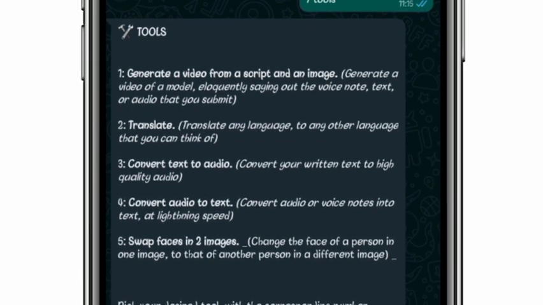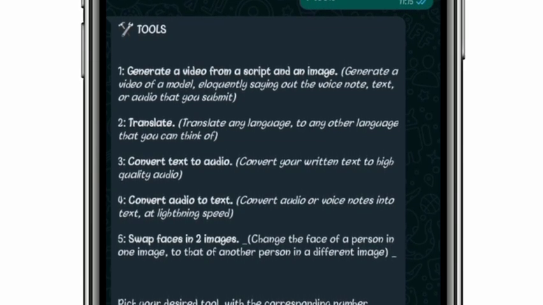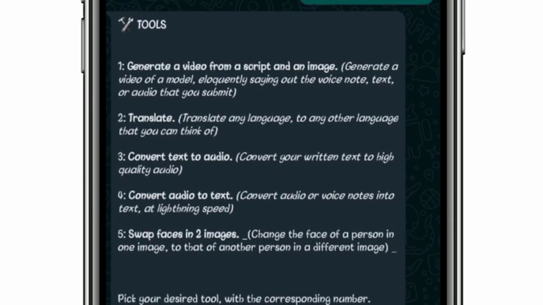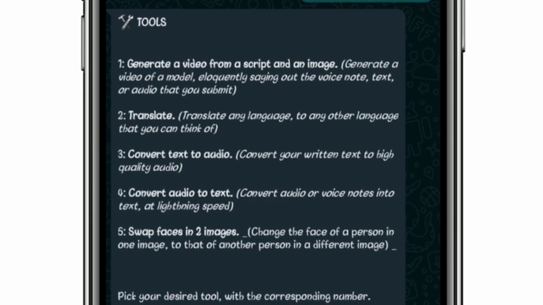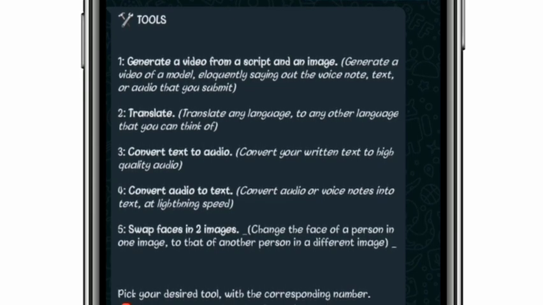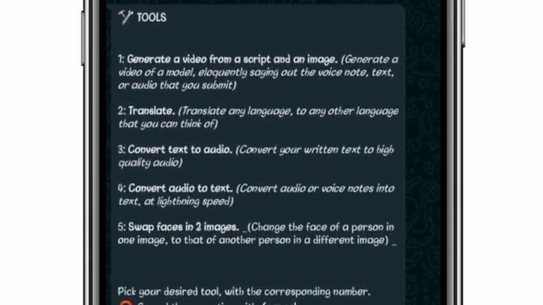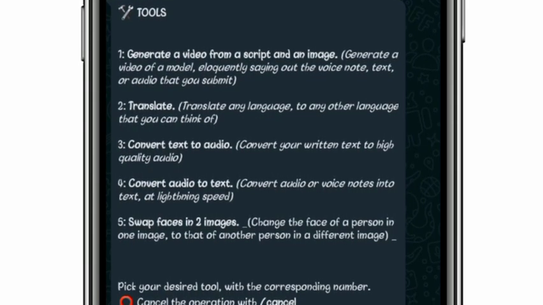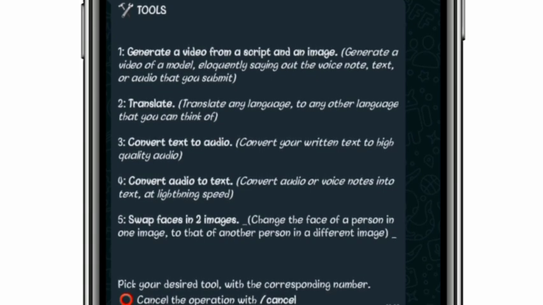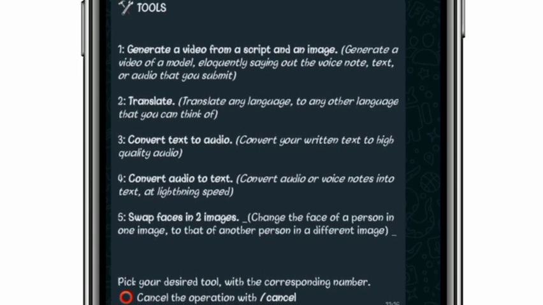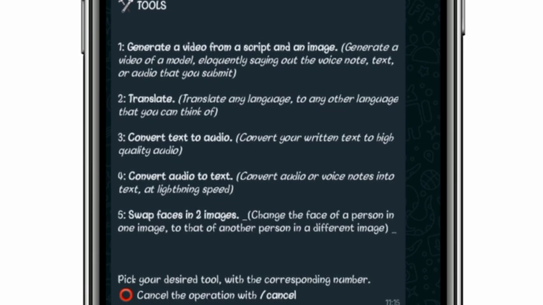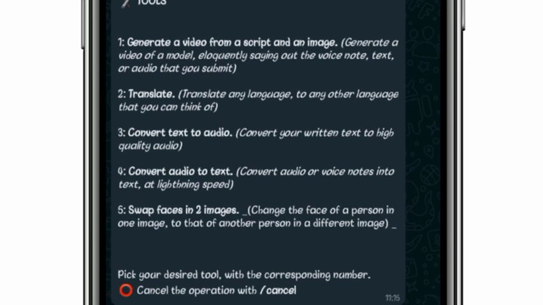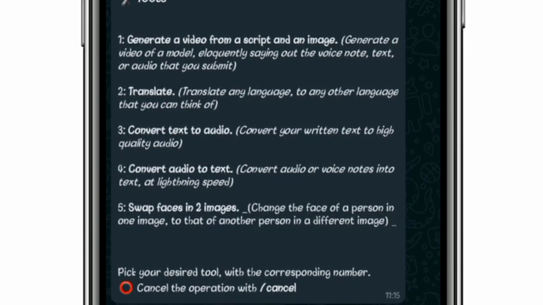On tools we have one, generate a video from a script and an image. So let's say you want to generate a video. With Bbot you can generate a video from a script. You can send your script to Bbot, and with your script Bbot will generate you a video, just like inputting a prompt.